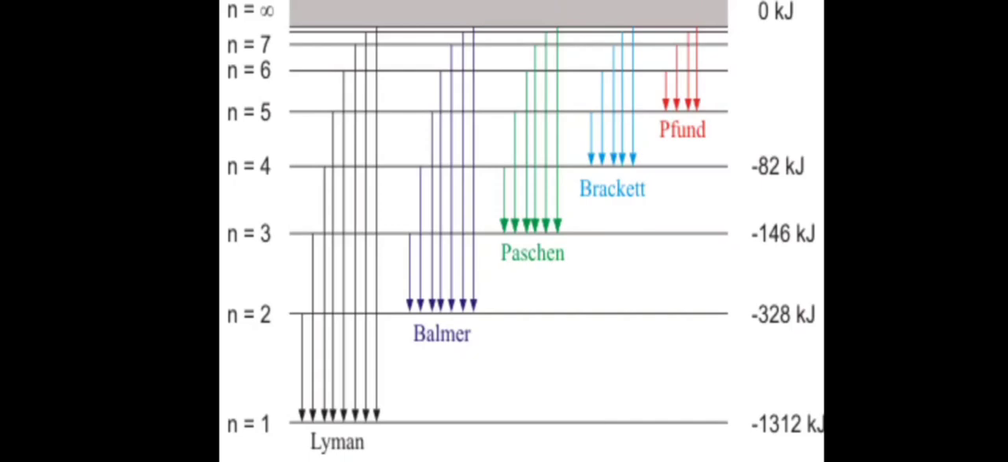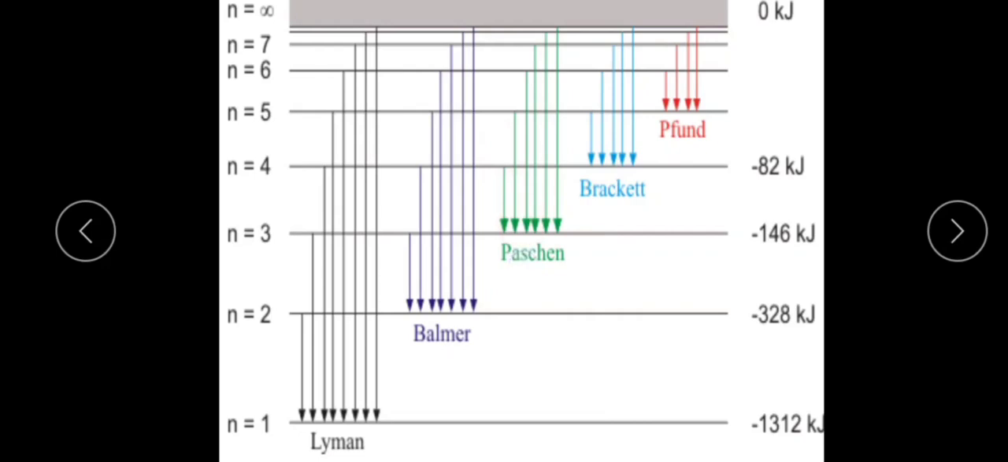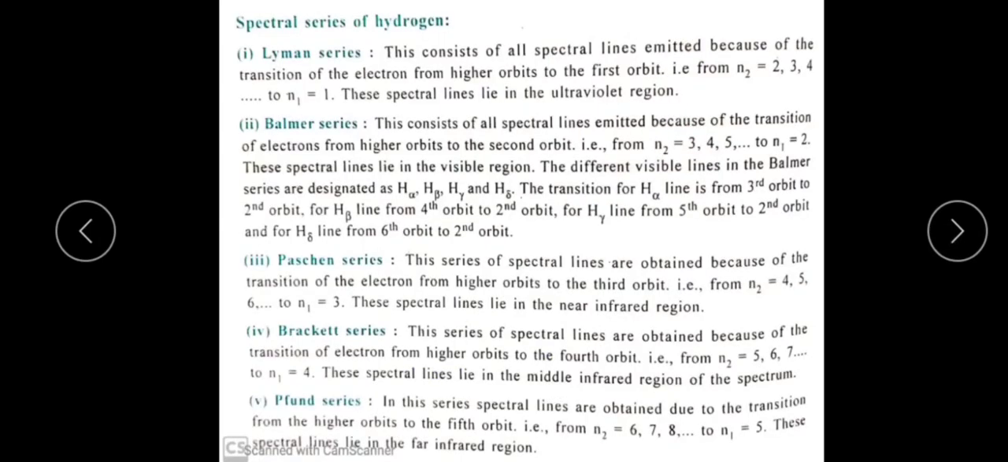Here de-excitation takes place from n2 equal to 4, 5, 6, and so on up to infinity, and n1 is equal to 3. See here, in the first, the Lyman series, the electron transition takes place from the second orbit, third orbit, fourth orbit, and so on, nth orbit, to the first orbit.